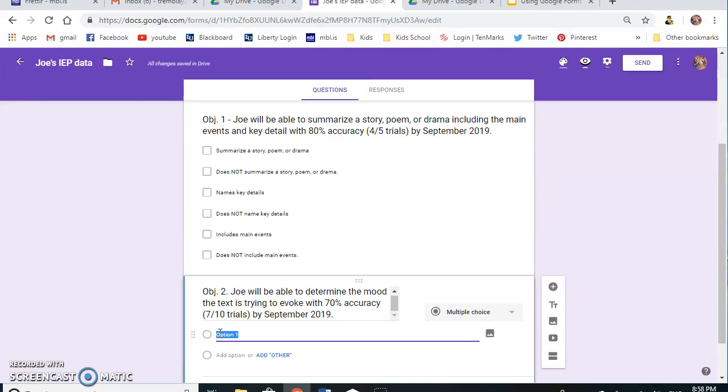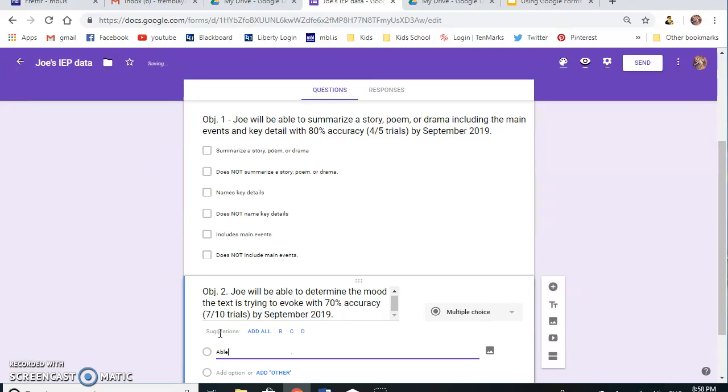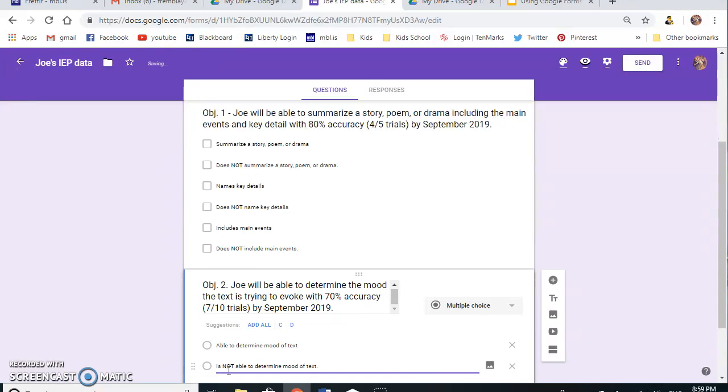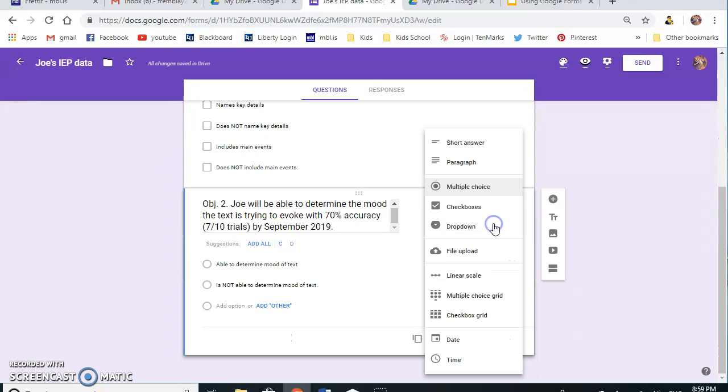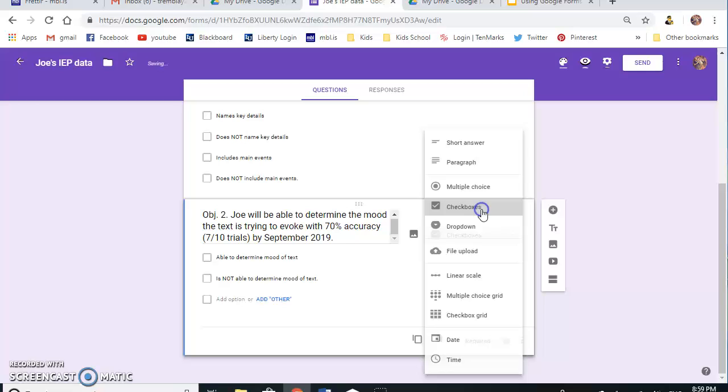This is, for instance, why I like to put does not, because if I don't put anything, there's going to be no data on whether they can or they cannot. So I'm going to say able to determine mood of text, and then, as I did before, is not able to determine mood of text. And I'm going to change this. I'm not going to have it as multiple choice. I forgot to change that.